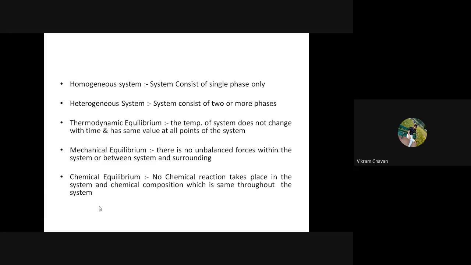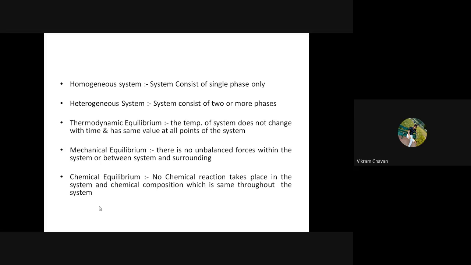Then the next type of equilibrium is mechanical equilibrium. In a mechanical system, if you discuss the Theory of Machines subject, balancing is one concept in it. What we do there is ensure that no unbalanced force remains in the system.